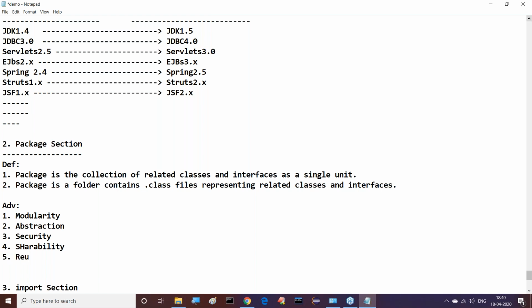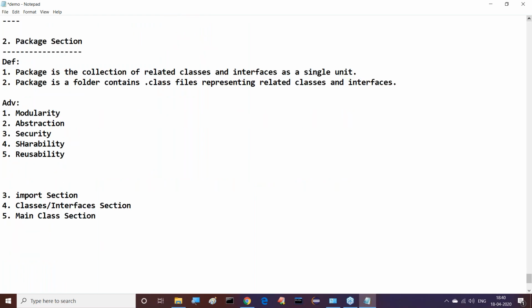The next one is reusability. What is the meaning of reusability? One time if we define the packages, then we are able to reuse that package any number of times. We don't have any limitations for it. So this is reusability. These are the overall advantages of packages. First one is modularity. Second one is abstraction. Next one is security, and next one is shareability. Next one is reusability. These are the various advantages of packages.